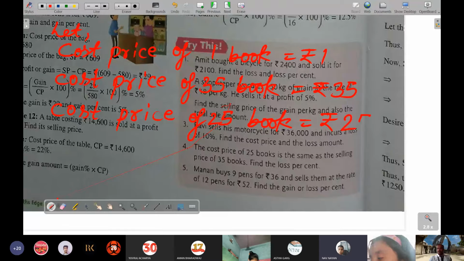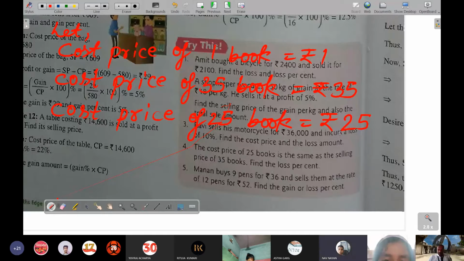No, sir, 35, because it is saying that it is the same as the selling price of 35 books. So can we find the selling price of 35 books? We can find it, sir, by assuming the cost price of one book is 1. Cost price 1, then the cost price of 35 books is 35, and the cost price of 25 books will become 25. According to the question, the selling price of 35 books is equal to the cost price of 25 books, so it will become rupees 25.